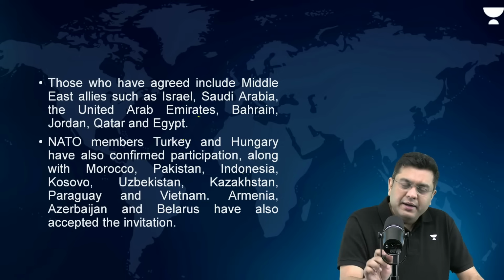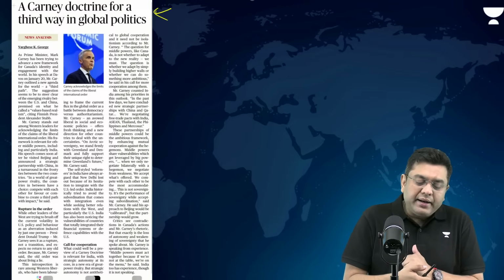And from that, being a part of the table, we come to the next article, the Carney Doctrine for a third way in global politics. Canadian Prime Minister Mark Carney has been making global headlines for the past couple of days thanks to his speech at the World Economic Forum in Davos.